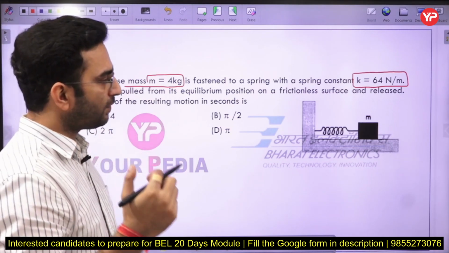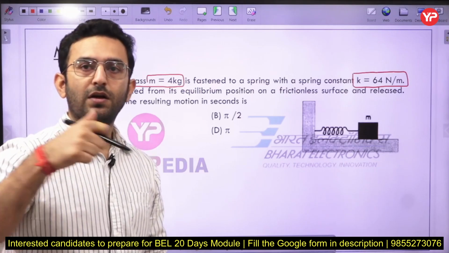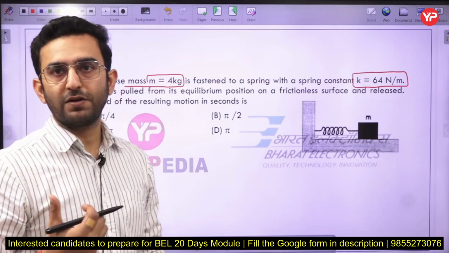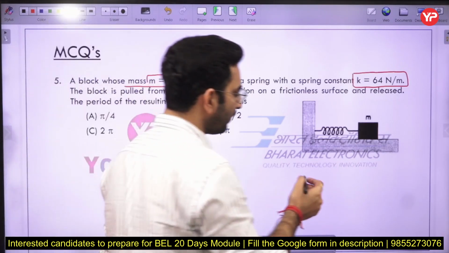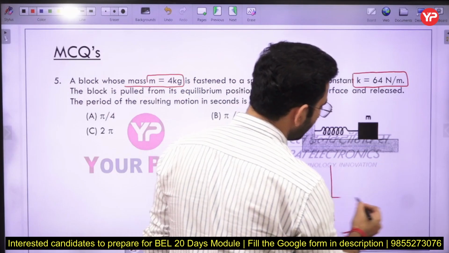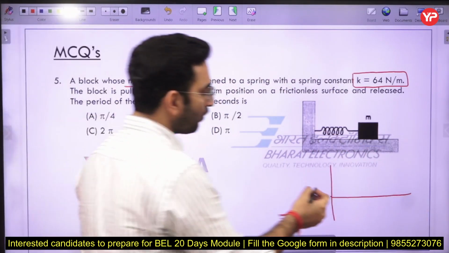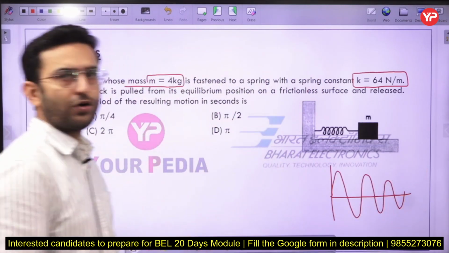So let us suppose, just understand, there are a few terms like frequency, period, natural frequency, damped frequency. You should be aware of the meaning of these terms here. Okay, just right now I have shown you the graph of the displacement with respect to time, and it is drawn something like that here. Okay, this is how you draw the graph.